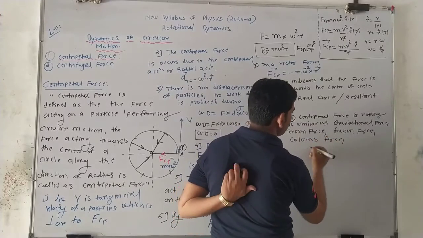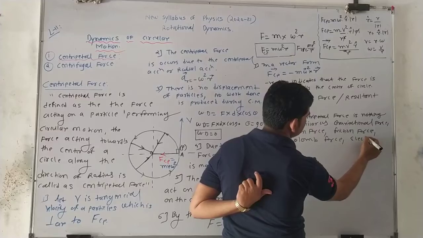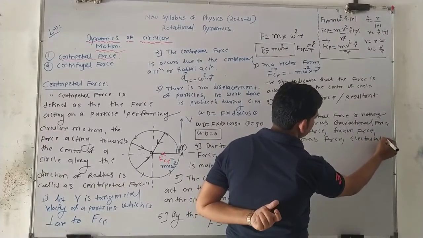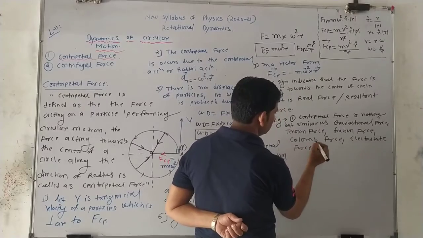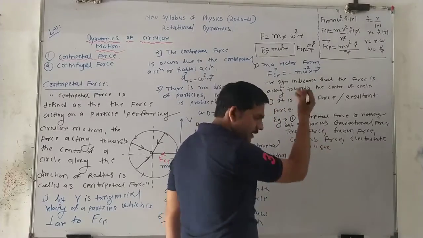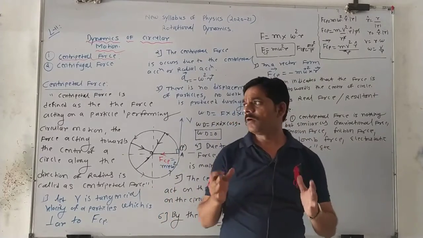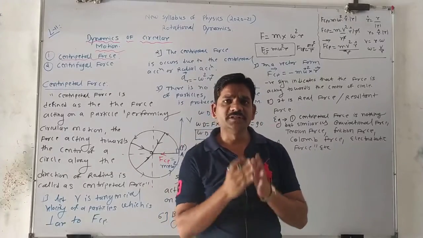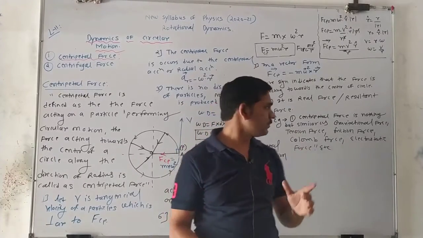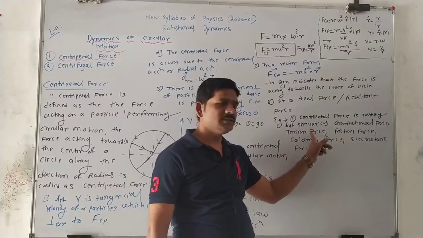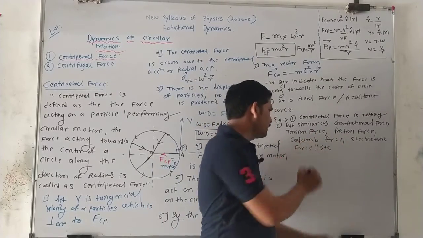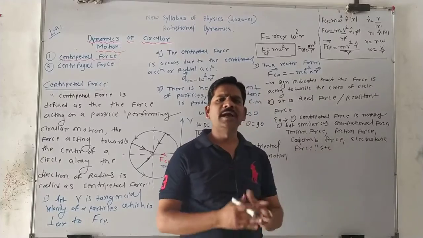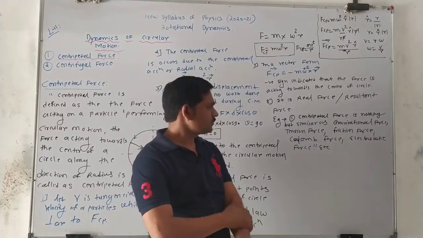Another is electrostatic force. So these are the various names of a centripetal force. This is related or similar to gravitational force, tension force, frictional force, Coulomb force, then electrostatic force and so many more.